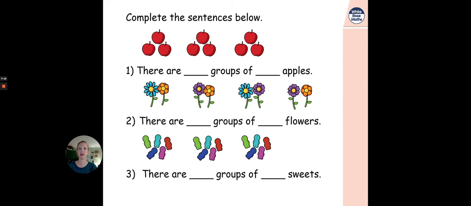Okay, how many groups are there? Say it nice and clear. There are 3 groups. Brilliant. How many sweeties, how many jelly babies are in each of those 3 groups? Shout it out nice and loud so I can hear. 5 in each group. Every single group has the same amount in. They were equally shared. 5 sweets in each group.